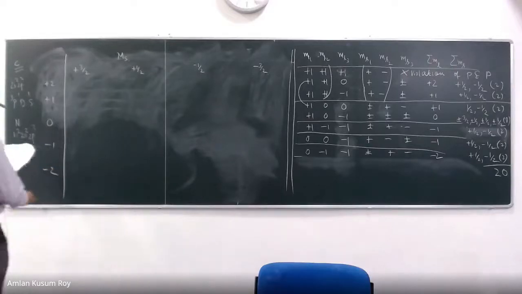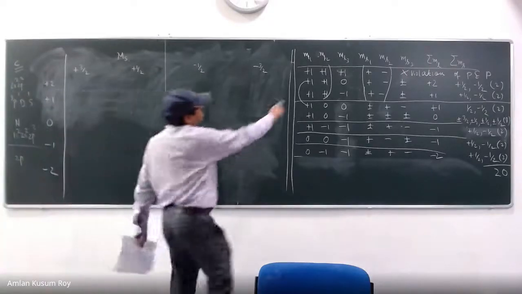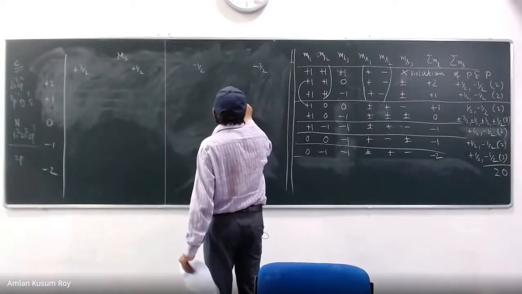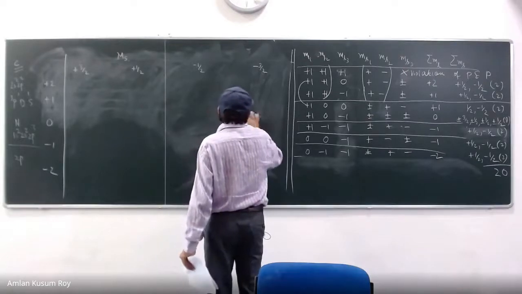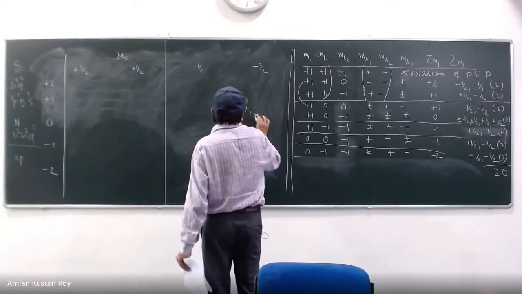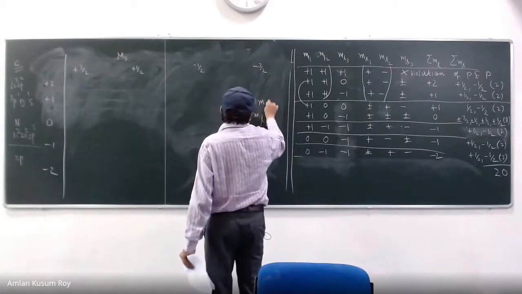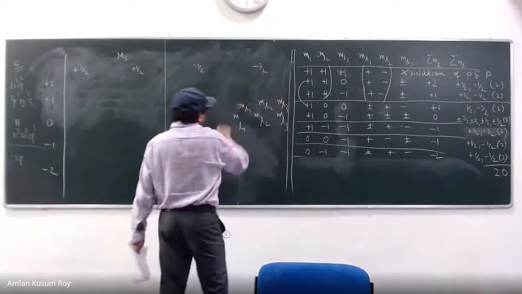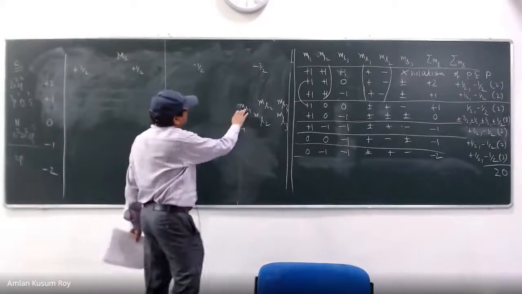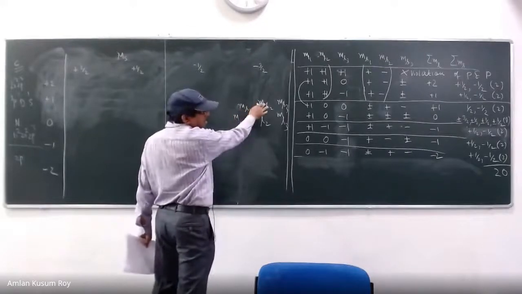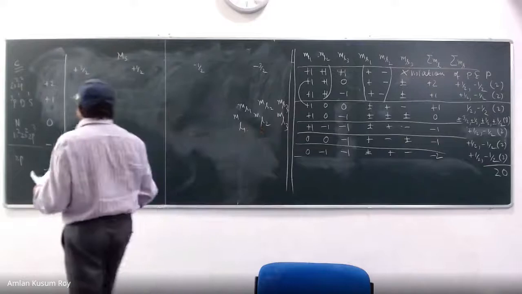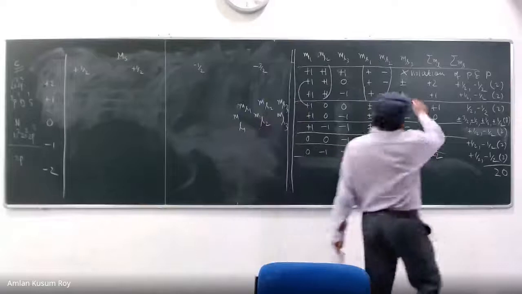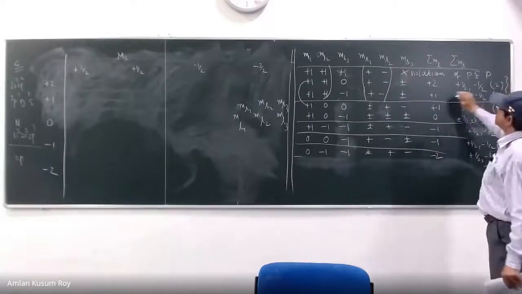Okay. So what do I see is that for each of these, I am going to use a nomenclature like ML1, MS1, ML2, MS2, ML3, MS3. I am going to use this notation. And the only thing is that for plus or minus up, I'll just write plus for plus up, minus for minus up. So if I do this, just one exercise. So these two only I'll ask you. The rest I'll just write from there.